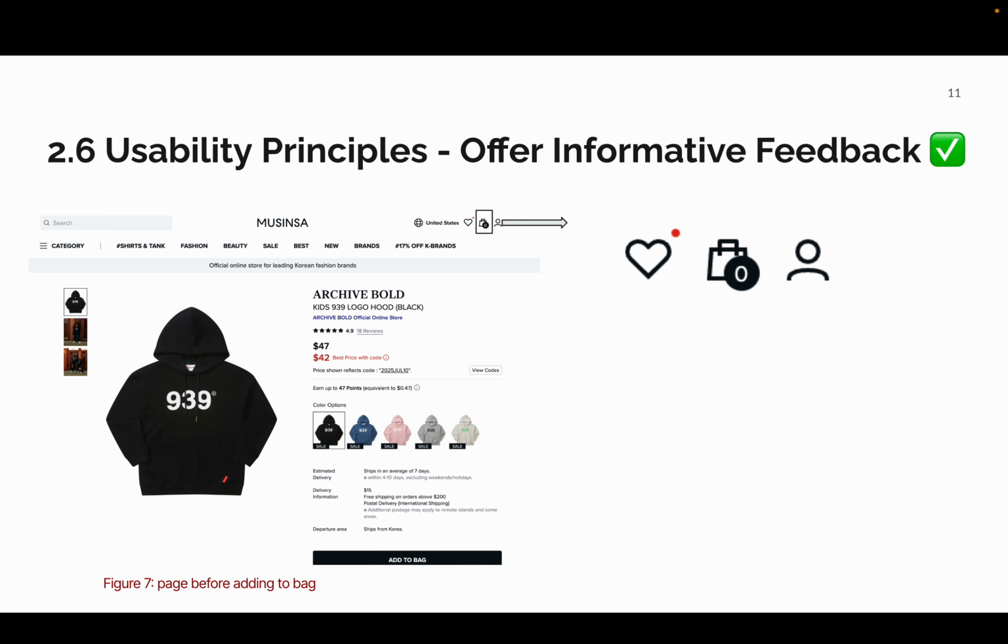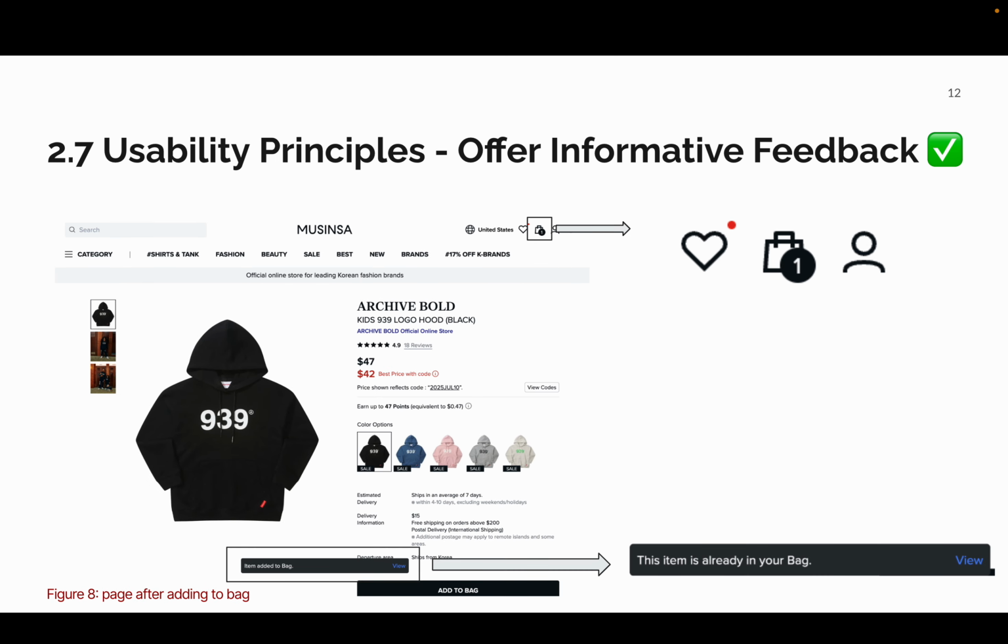Moreover, in this image, we can see the product page for a hoodie. The shopping cart icon at the top shows a 0, meaning the cart is empty. Then, when the user clicks the Add to Bag button, the website responds in two clear ways. First, the cart icon in the top right corner updates immediately, showing that one item has been added.